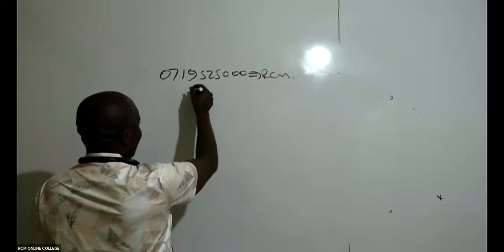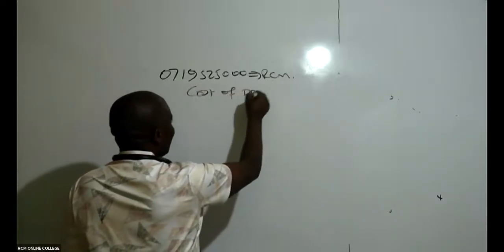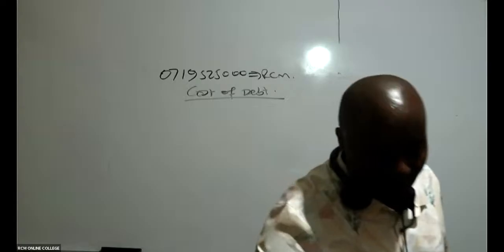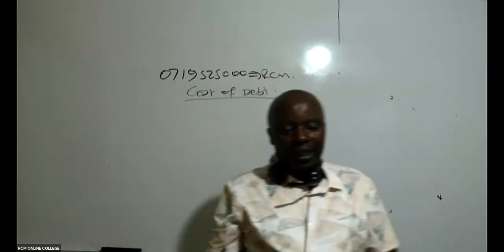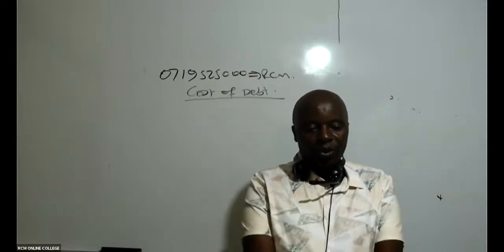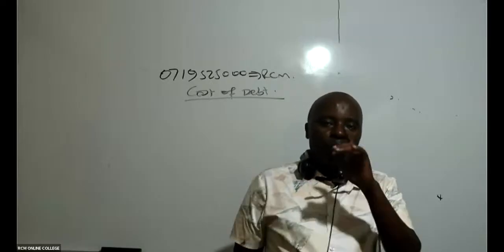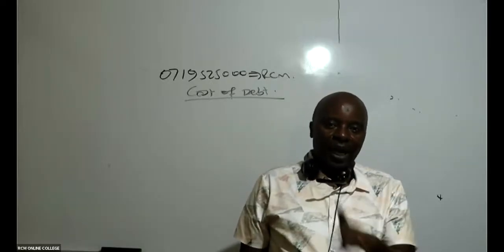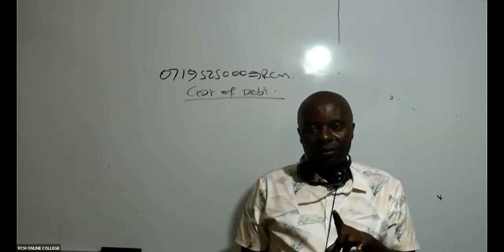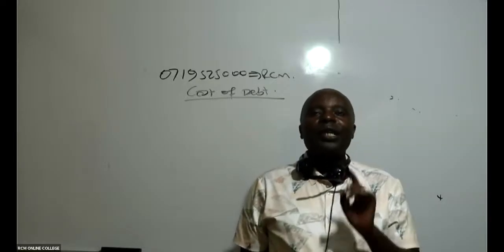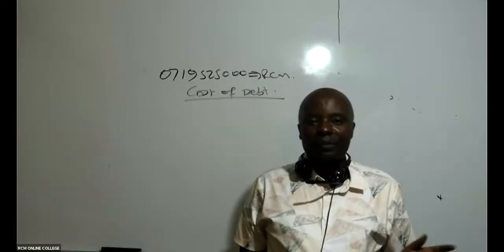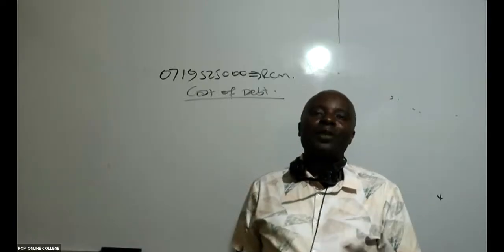Cost of debt. So for cost of debt, we have got 2 types of debt instruments. Do you know them? We have what we call irredeemable debt, and then we have redeemable debt. Redeemable are those debt instruments with a maturity period. We are told that this debt will be reimbursed after, say, 10 years.